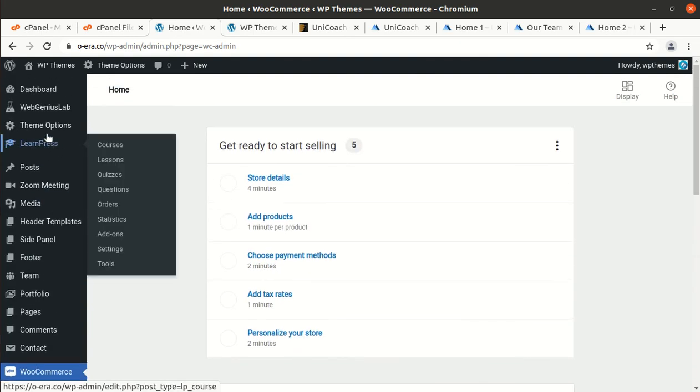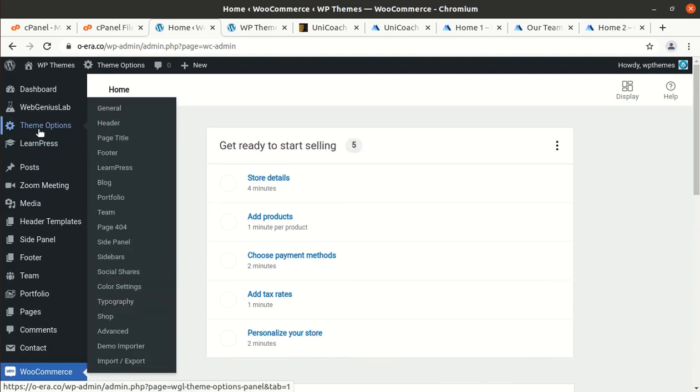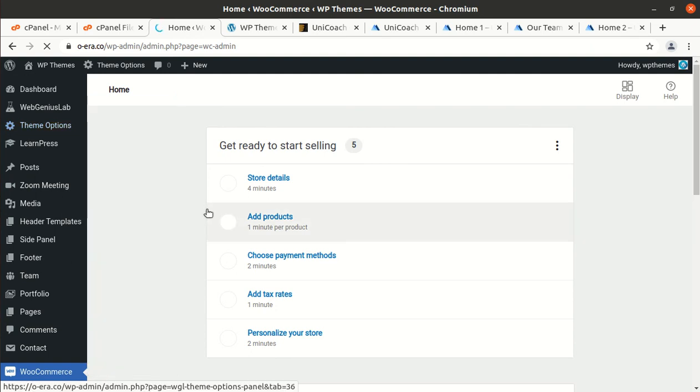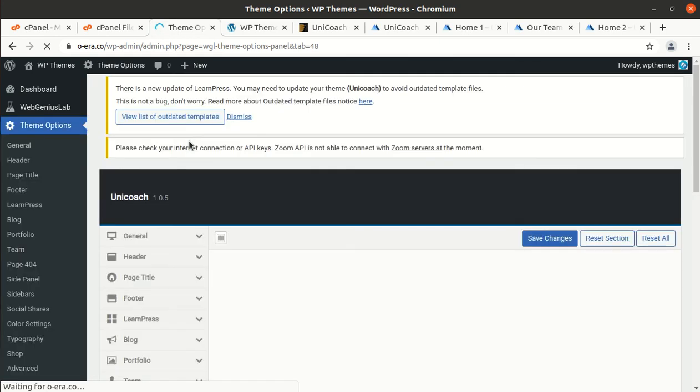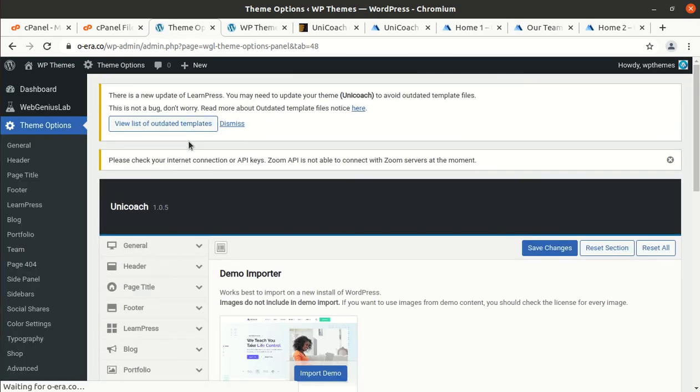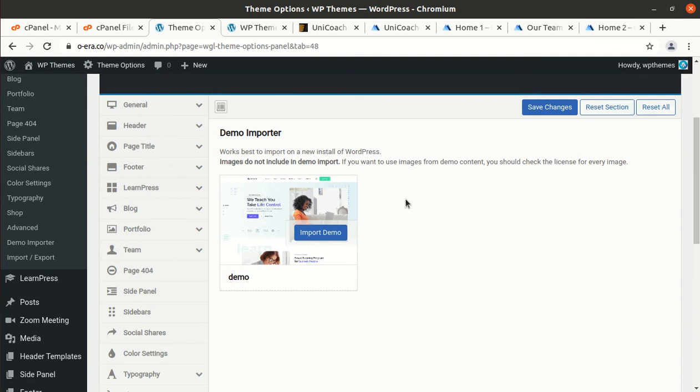And let us find the demo import, and it is laying under the theme options. So demo importer is here under theme options. Just click on the demo importer, and yes, so demo importer is here on the screen, and it is having only one option to click on import